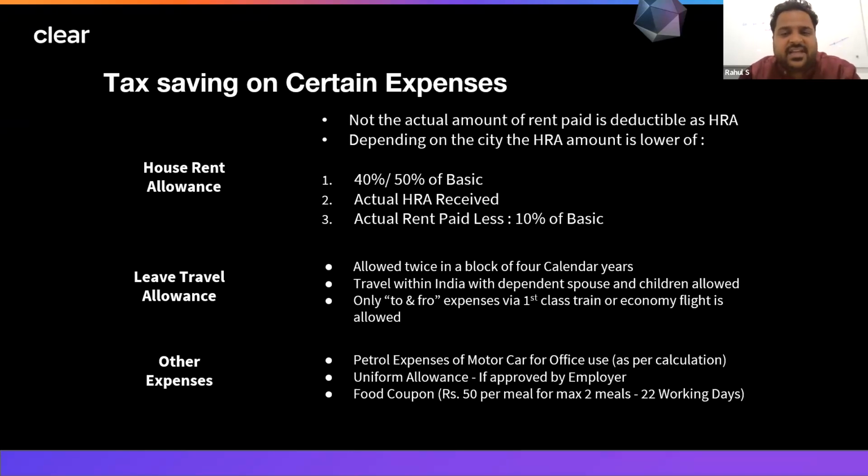The second condition is actual HRA received. This can be seen in the salary structure. What is the actual amount of HRA we are getting? Thirdly, rent paid in excess of 10% of your salary. So whatever rent we are paying, we have to consider whatever excess rent we are paying over and above 10% of salary. Of these three, whichever is lower, that amount is reduced from your salary as HRA exemption.